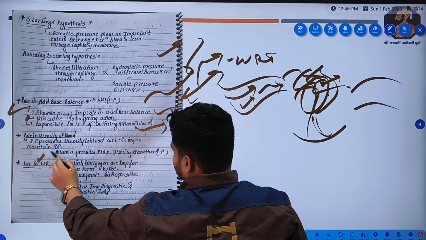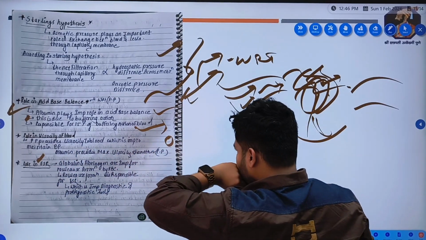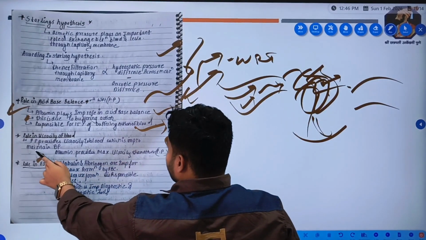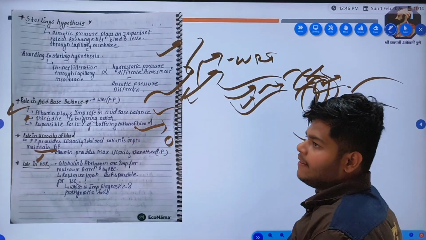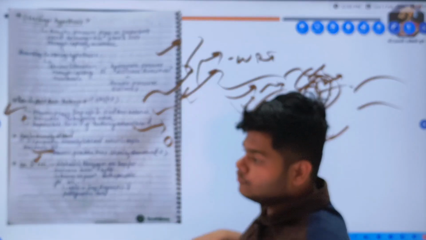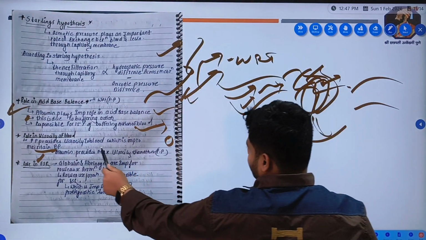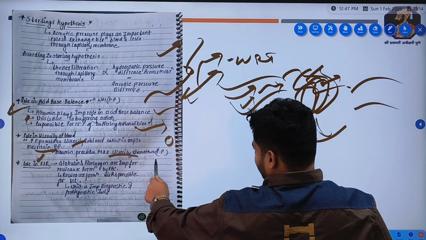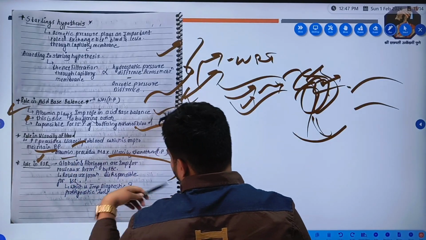Role in viscosity: plasma proteins provide viscosity because they are protein in nature. Okay, and this is important to maintain the blood pressure. When there is a solid substance, fluid moves very fast, so pressure will be more. So it also helps in maintaining the blood pressure. Albumin provides maximum viscosity compared to any other protein because it is present in more amount.